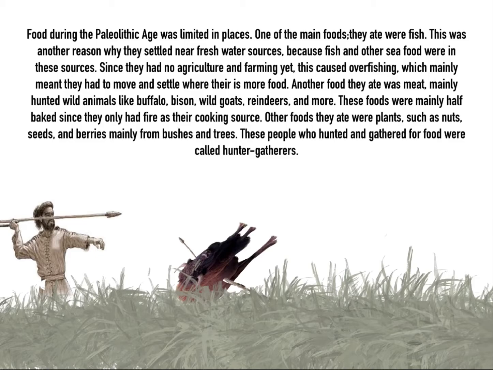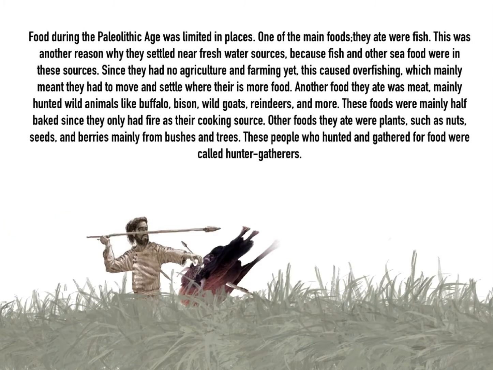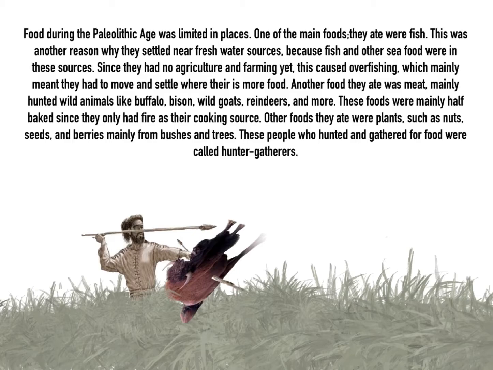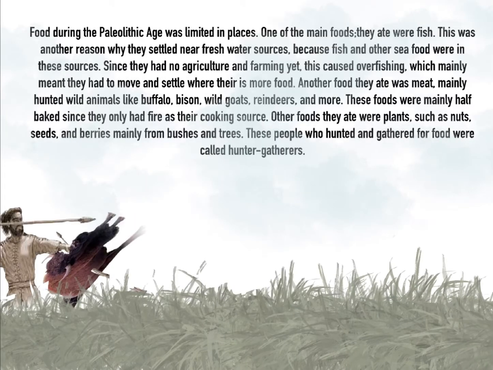They mainly hunted wild animals like buffalo, bison, wild goats, reindeer, and more. These foods were mainly half-baked since they only had fire as their cooking source. Other foods they ate were plants, such as nuts, seeds, and berries, mainly from bushes and trees. These people who hunted and gathered for food were called hunter-gatherers.